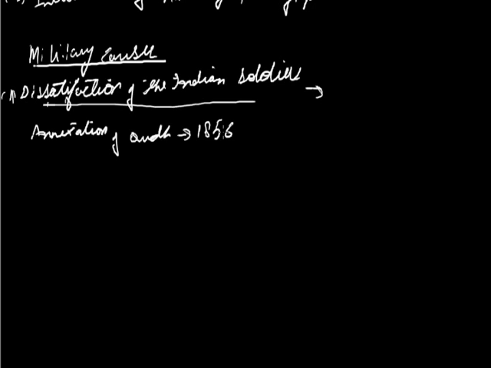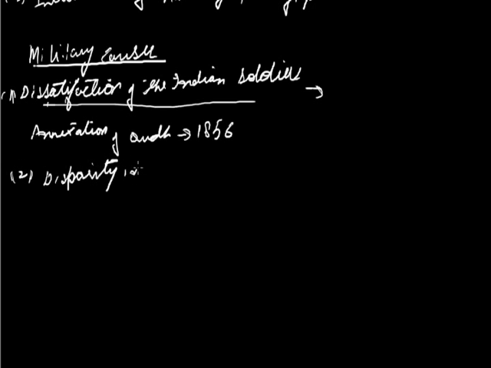So there was a widespread revolt in Awadh against the British. Also, there was a wide disparity in the number of European and Indian soldiers. The ratio between European soldiers and Indian soldiers was 1 to 6.